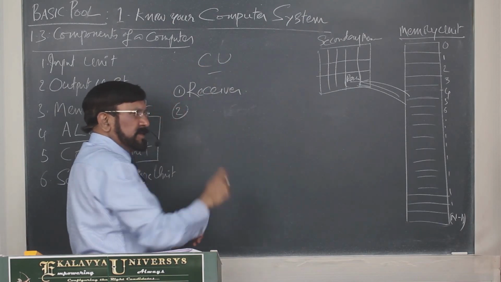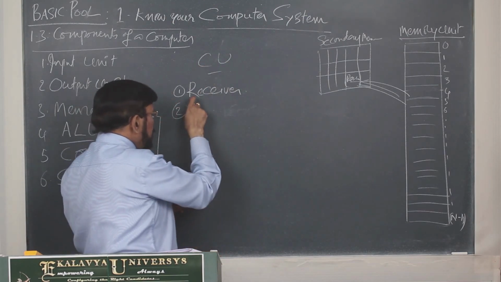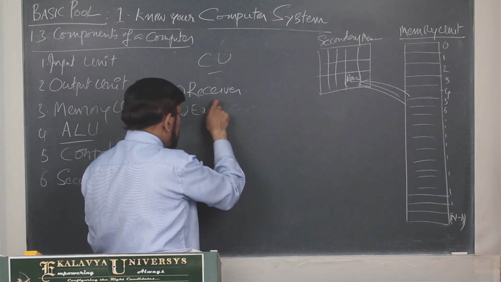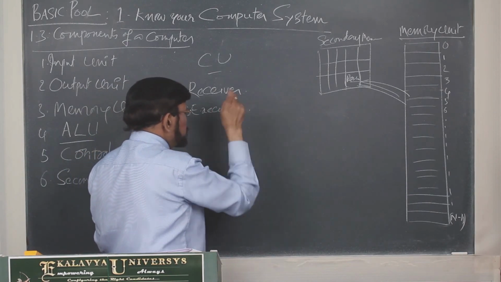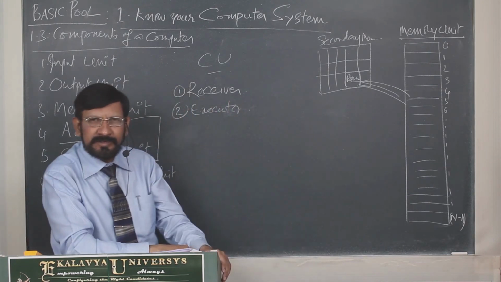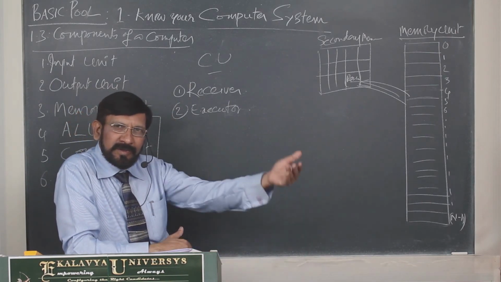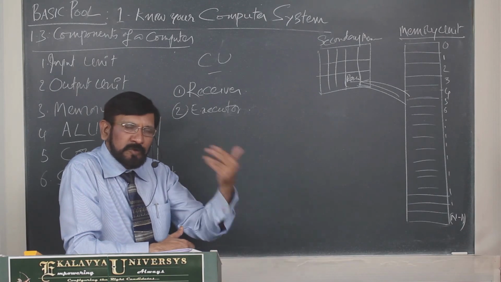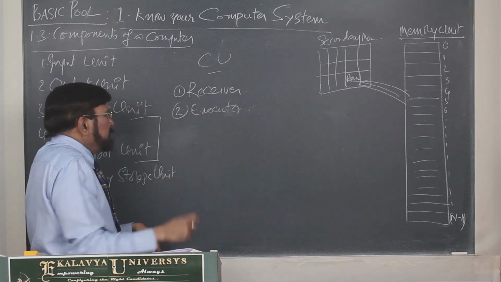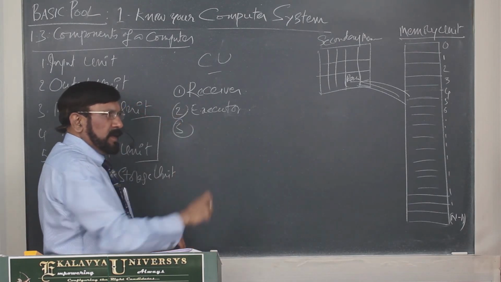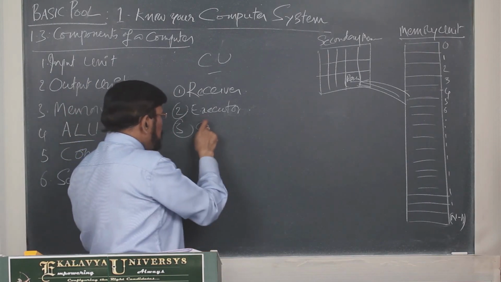So, the control unit first acts as a receiver, and thereafter it acts like an executor. Executor means whatever instructions it receives should be executed. Then only are results generated. Then only will processing be done. The third one is correspondent.